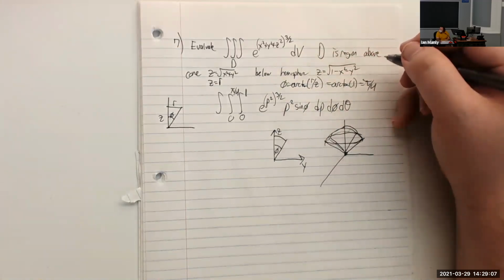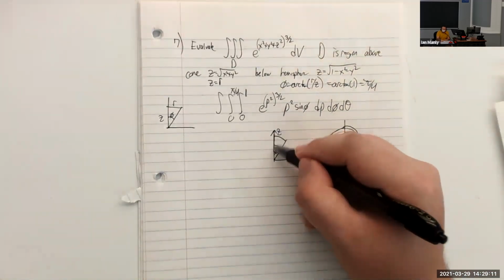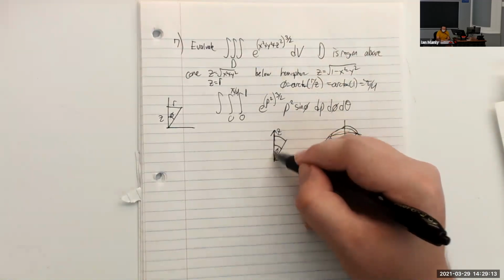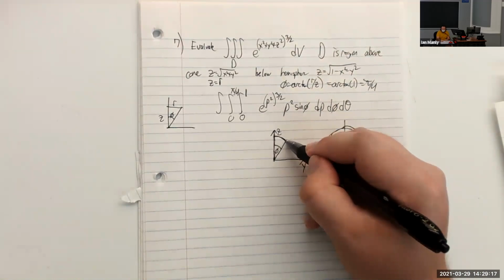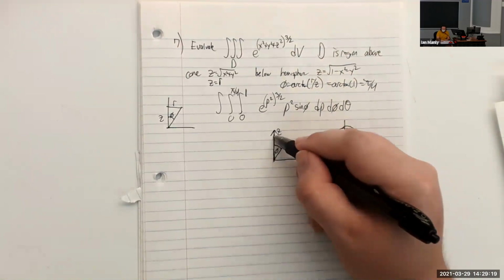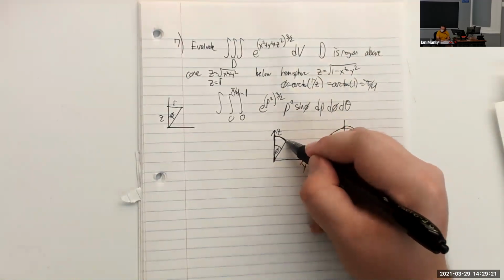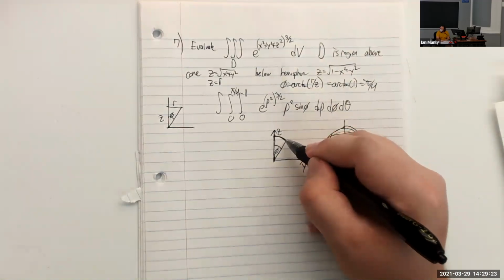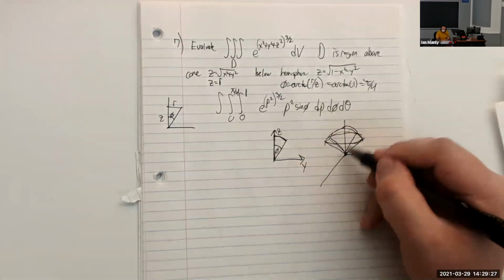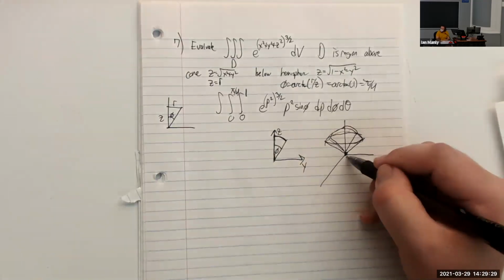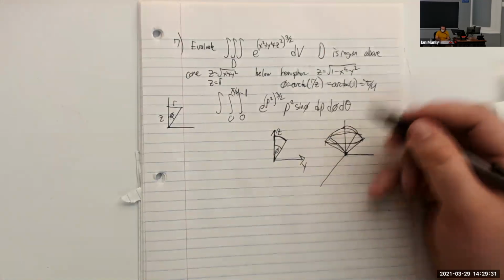Why is it not pi over 4 to pi over 2? Because starting up here on the z-axis, this is phi equals 0. So phi starts at 0 right here, and then it opens up downwards like this. So we're starting at 0, and then we're rotating down to this angle, which is going to be pi over 4 right here. Why is rho going to 1? Because we're going outwards to a sphere of radius 1 from the origin right here.